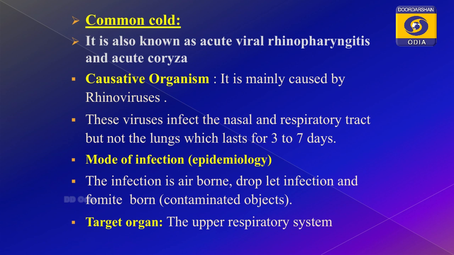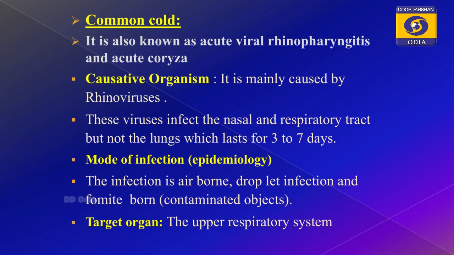What is the mode of infection? It is the same as that of pneumonia: it is airborne, by droplets, and by fomites. Fomite means a contaminant, so if you touch the contaminant, that is the fomite mode of infection.